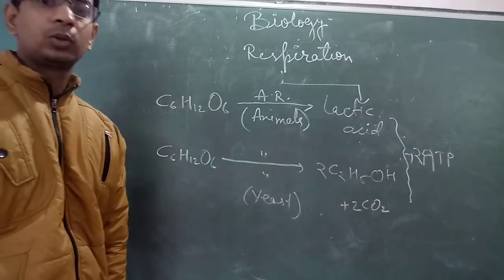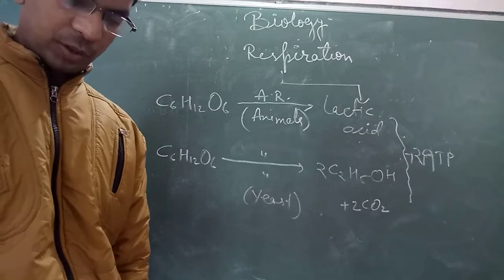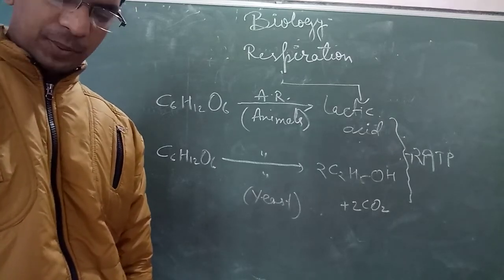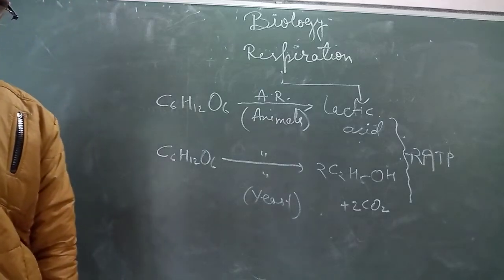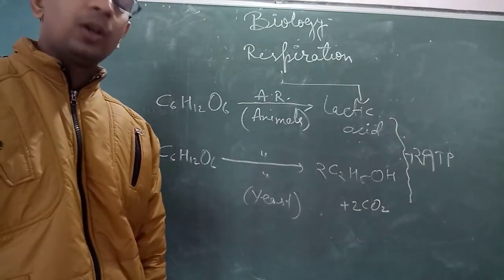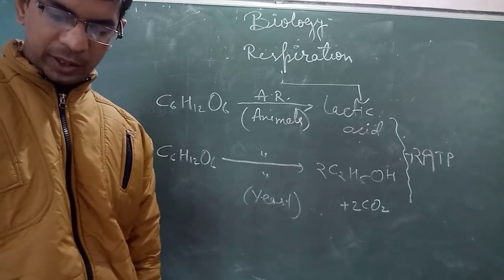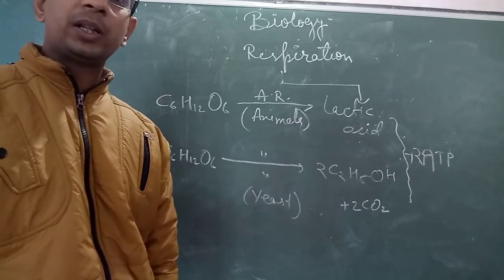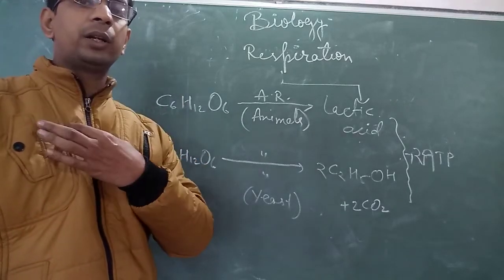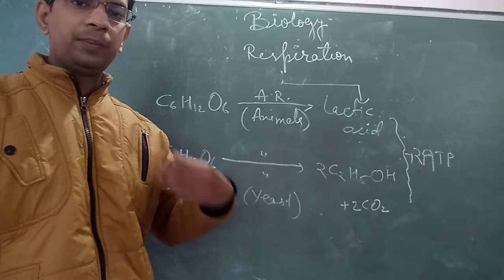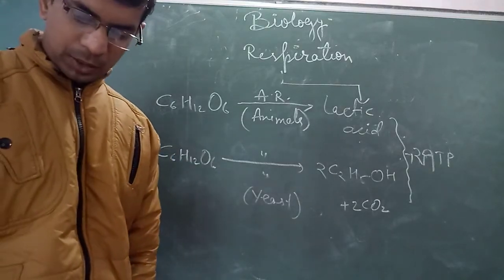And from tomorrow, means in the new video, we will discuss the parts of respiration. What are the parts of respiration? In our book it is given: breathing, gaseous transport, tissue respiration, cellular respiration. What these things are, we will discuss in the next video. And after that, the respiratory organs present in our body, that means nose, pharynx, larynx, trachea, bronchi, and finally the lung. So we will discuss these in the next videos.